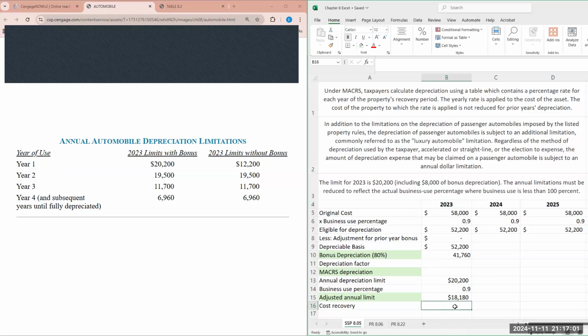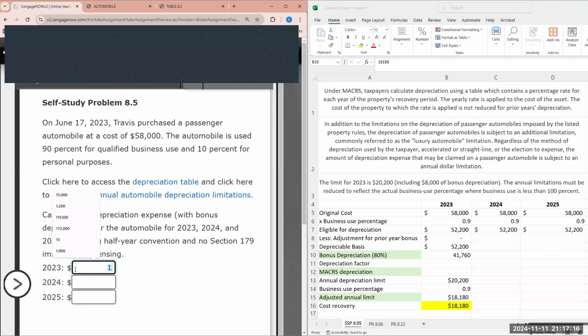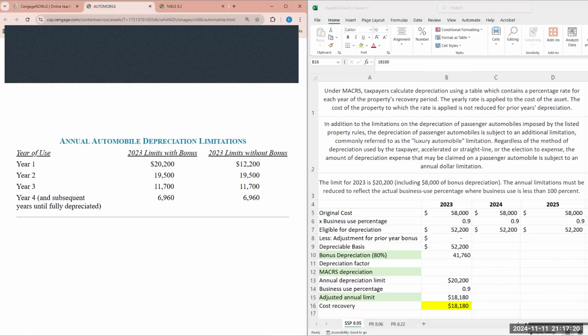In this case, the amount of cost recovery that we would claim for the first year is $18,180. The amount that we are going to use, I'm going to make this yellow. So for 2023, 18,180. Now we move on to 2024.